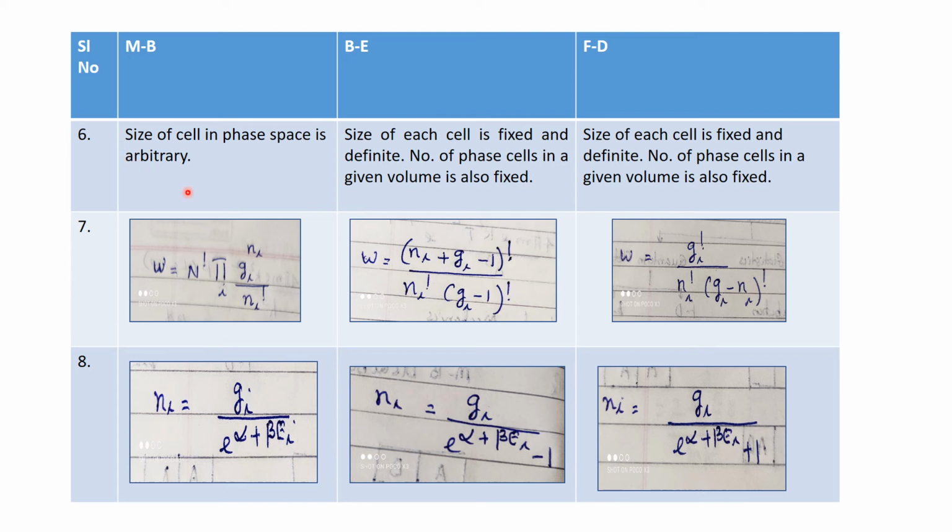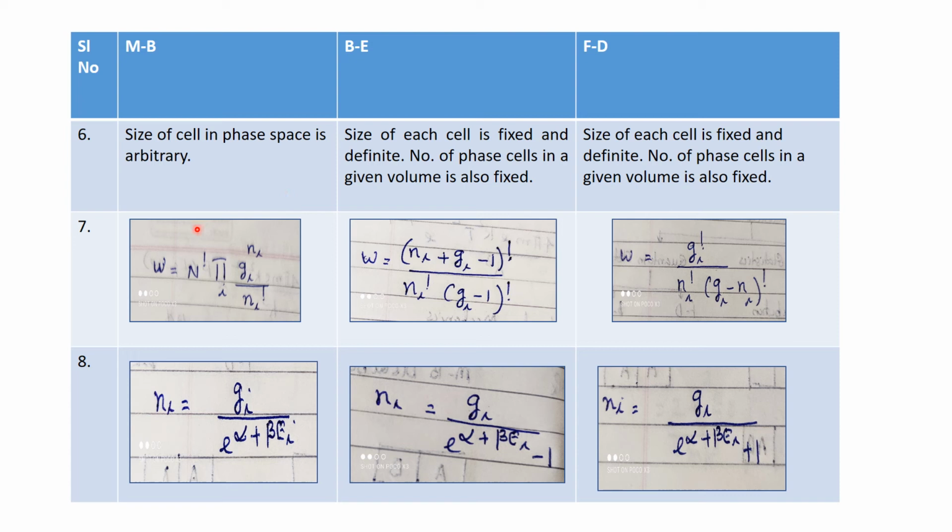In the case of Maxwell-Boltzmann statistics, the size of the cell in phase space is arbitrary. But in Bose-Einstein and Fermi-Dirac statistics, the size of each cell is fixed and definite. And the number of phase cells in a given volume is also fixed.